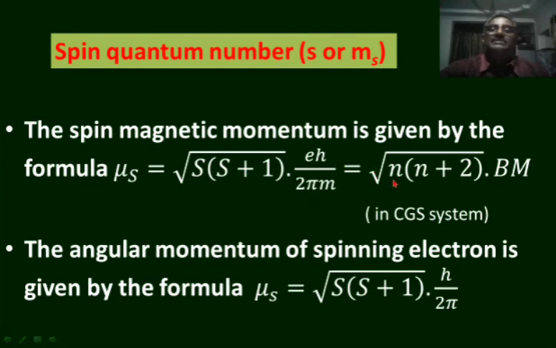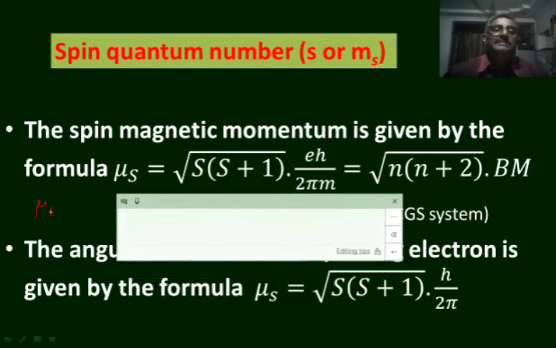That is equal to square root of n into n plus 2 Bohr magnetons, where S is the spin. S is the total spin of electrons. If there are n unpaired electrons in the atom, the spin magnetic momentum mu s is equal to